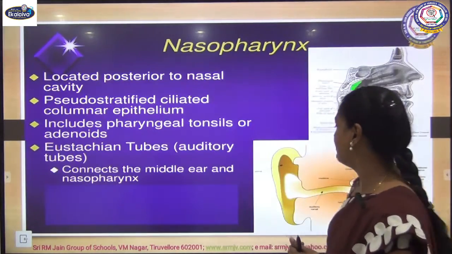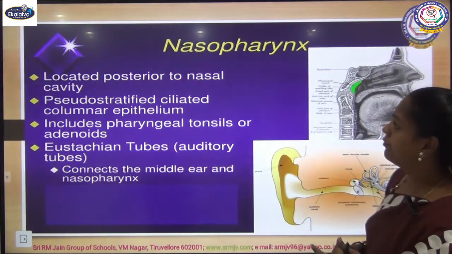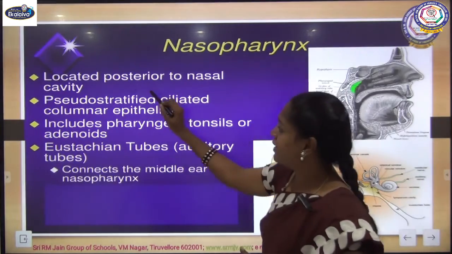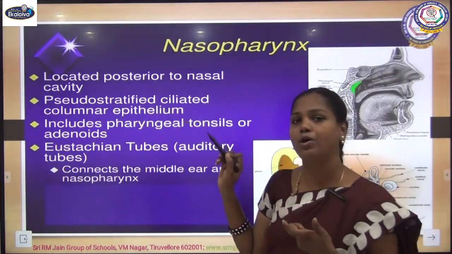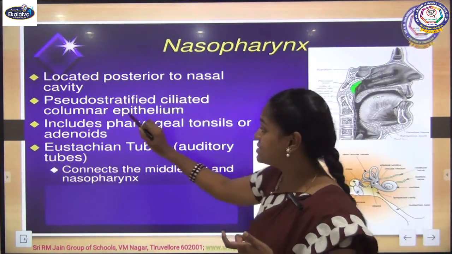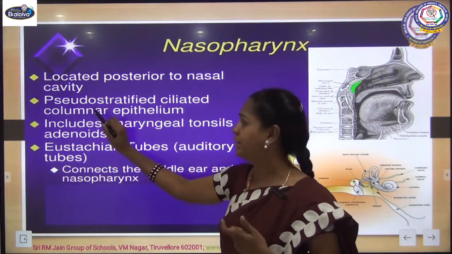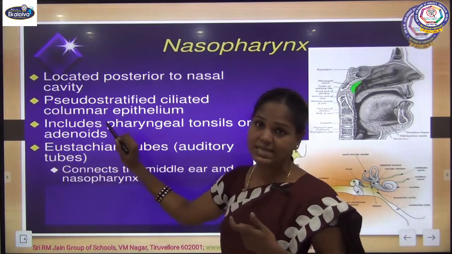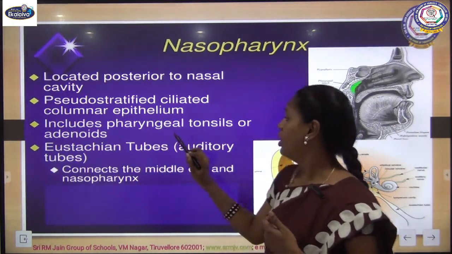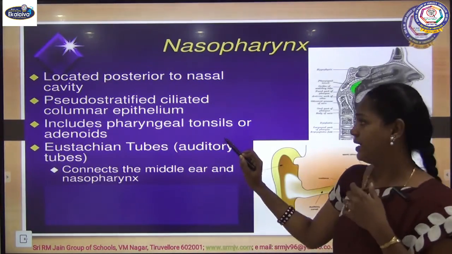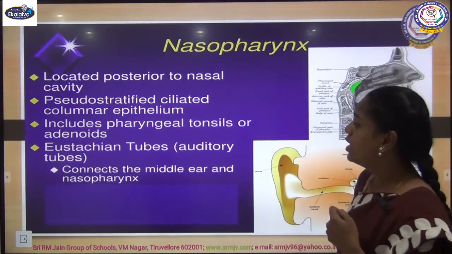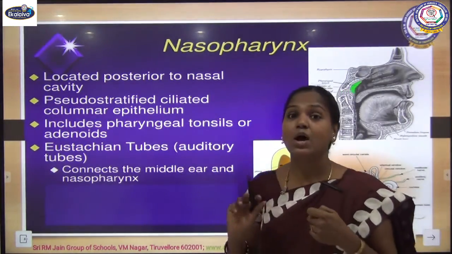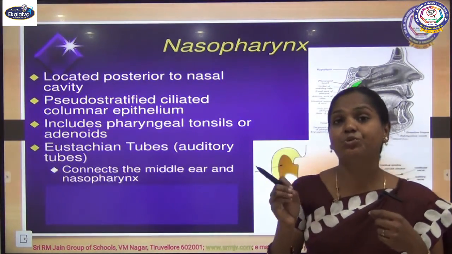The next one is the nasopharynx. The nasopharynx is located posterior to the nasal cavity, because of that we call it the nasopharynx, and it is made up of a special type of epithelium called pseudostratified ciliated columnar epithelium. Even in this place there are tonsils, the pharyngeal tonsils, which we call adenoids. And this is the place where the eustachian tube opens.